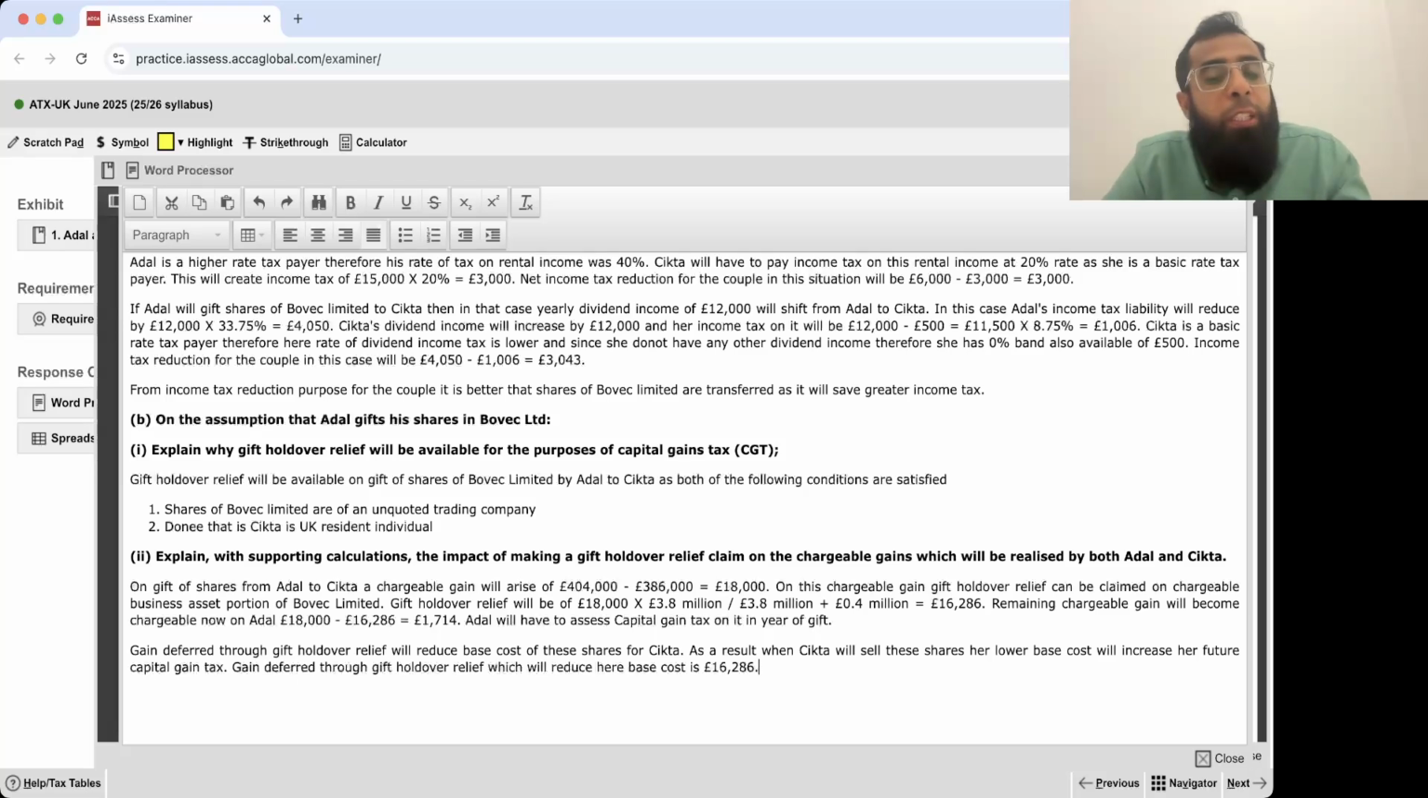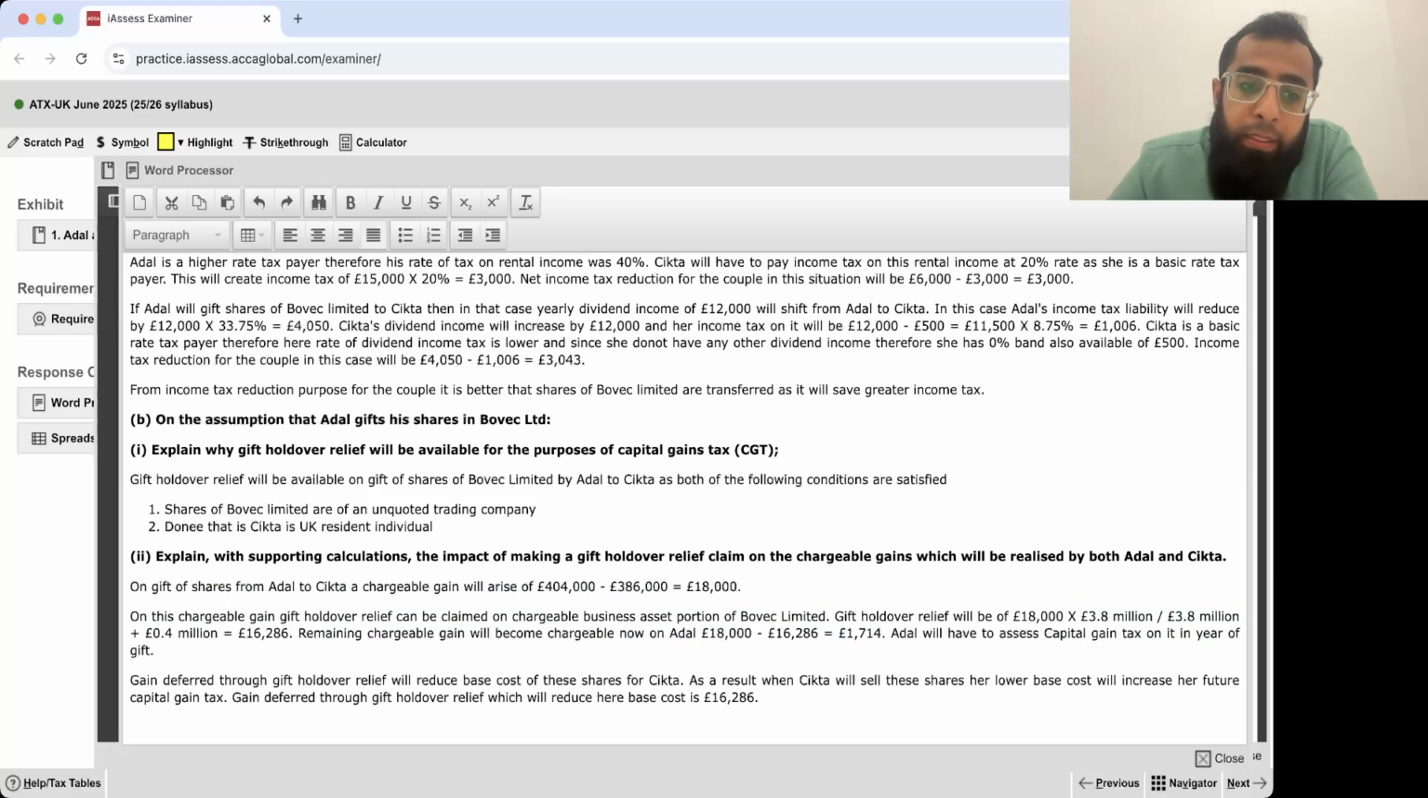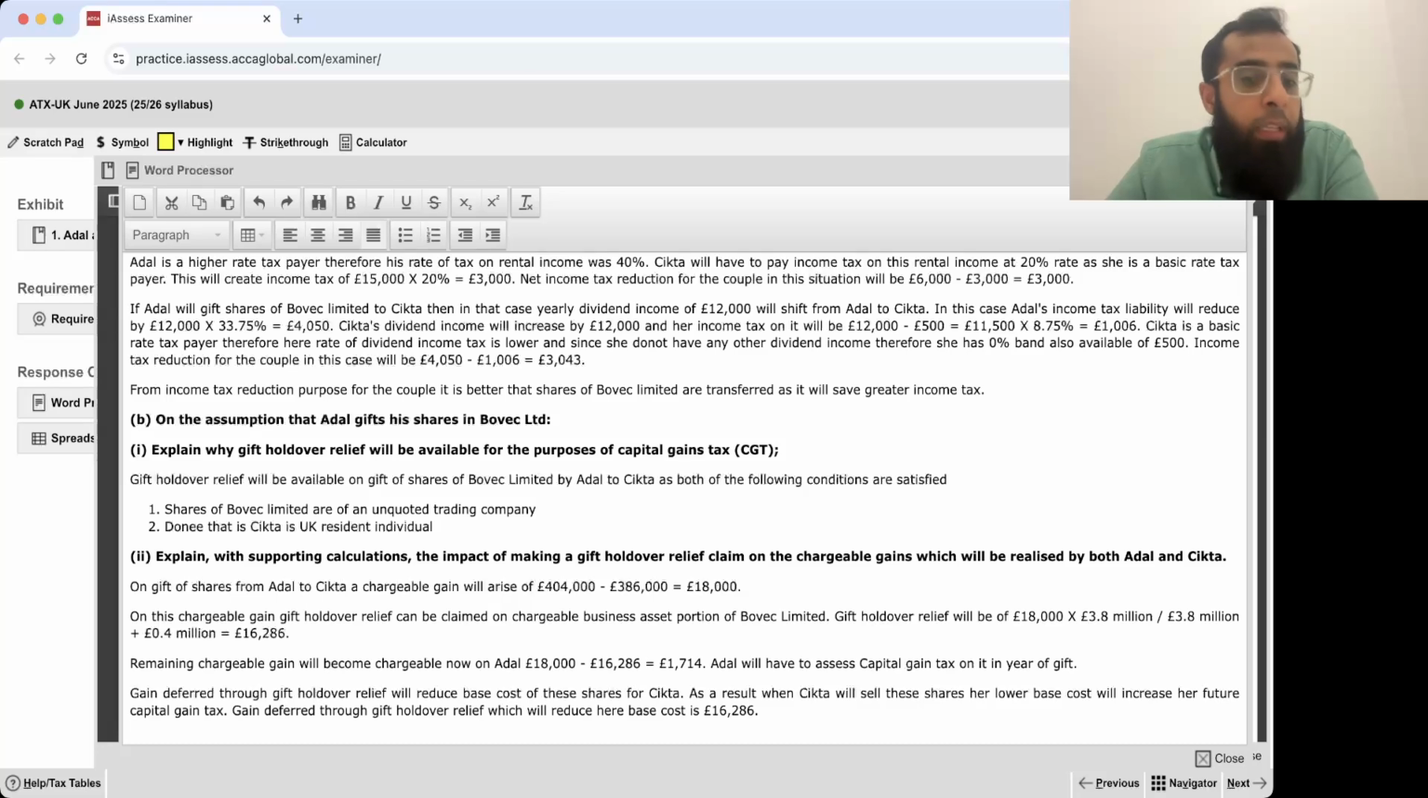Sir, can you explain it again? Yes, it's very easy. On gift of shares from Adil to Sitka, a chargeable gain of £18,000 will arise, 404 minus 386. On this chargeable gain, gift holdover relief can be claimed on the chargeable business asset portion. Gift holdover relief will be £18,000 into 3.8 million, the chargeable business assets, divided by 3.8 plus 0.4, which were the investments. So gift holdover relief will be £16,286. The remaining chargeable gain will become chargeable now on Adil, of 1,714. Adil will have to be assessed to capital gains tax on it in the year of gift.